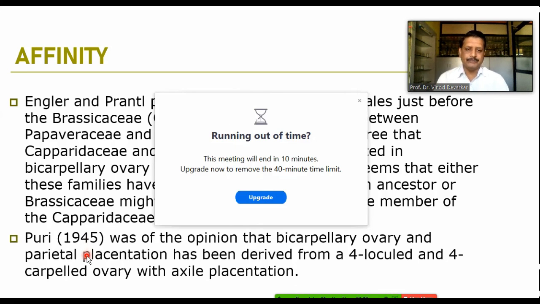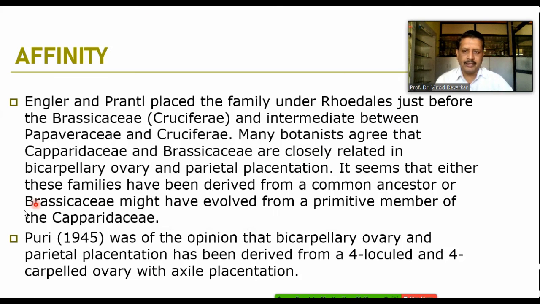आपण बघितलेलं आहे की parietal placentation is where the placentas are placed on the periphery of the ovary, but Puri has said that they are basically from the axial placentation, and they are 4 locule and 4 carpelled ovary, whereas we noted that there are the bicarpellary syncarpous ovary. So we can study the in-family primitive characters as well as some advanced characters.